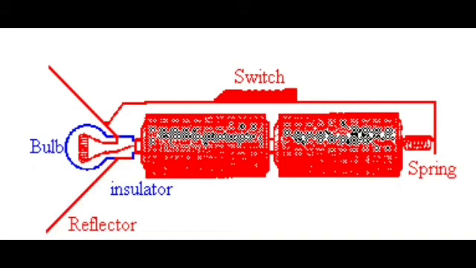This is what is inside the battery torch. And you have some more things here. You have insulators. Insulator means what we have in the hand. That is why it will not conduct current. You need not be afraid of it. Okay.